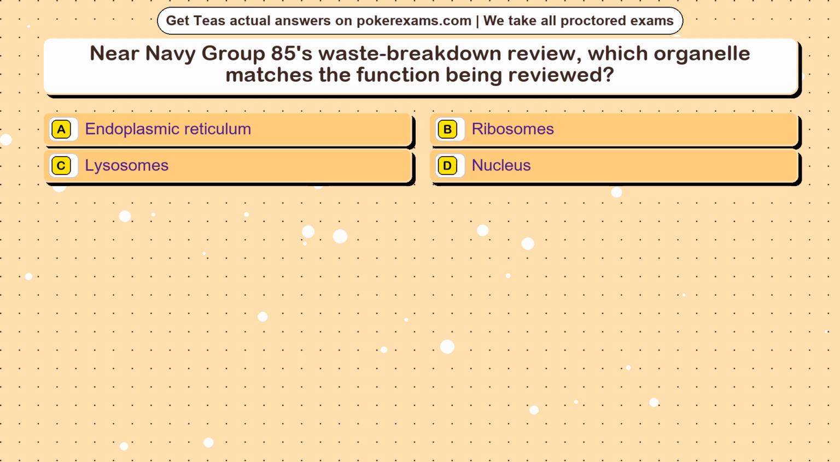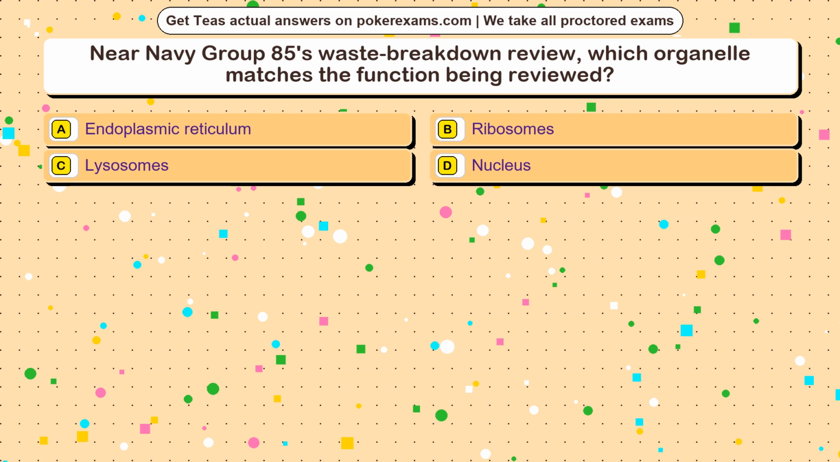Question 14. Near Navy Group 85's waste breakdown review, which organelle matches the function being reviewed? Option A, endoplasmic reticulum. Option B, ribosomes. Option C, lysosomes. Option D, nucleus.